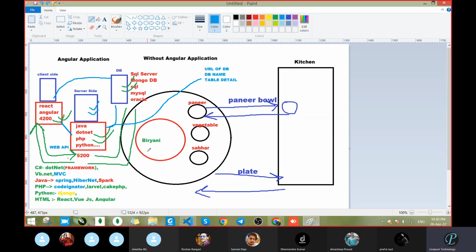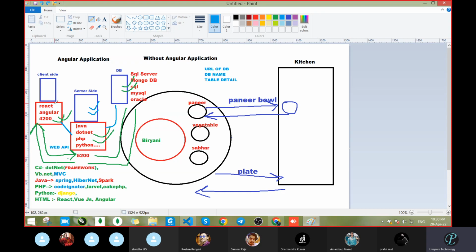In the starting itself, we had discussed that the server side will contact the database, not the client side. So if the client can't contact the database, then why would we pass the details of the database to the client side? We will pass the details to the server side language. Got it? So whatever details we had written, where will we pass all of them? To the server side. Where exactly, don't worry. But we have to understand that we will pass these database details inside the server side language.